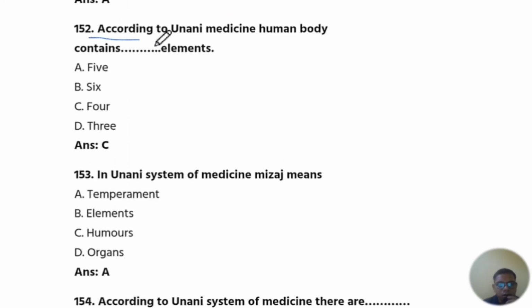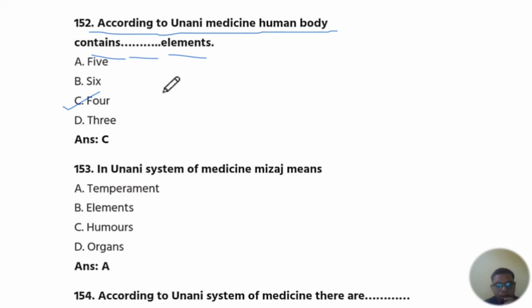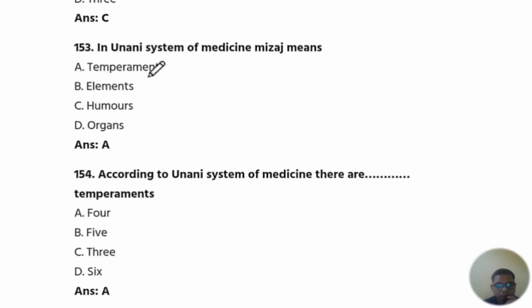152 question number. According to Unani system of medicine, human body contains blank element. The answer is C, 4 element. Okay. Next is 153 question number. In a Unani system of medicine, Zaz means temperament. The answer is A, temperament.